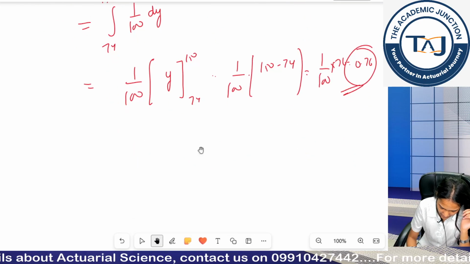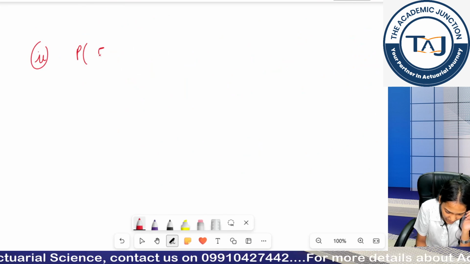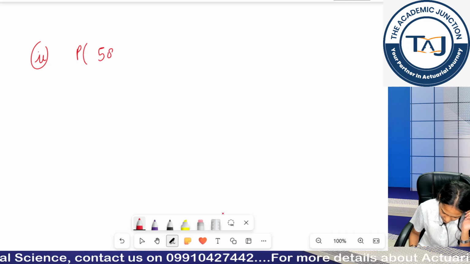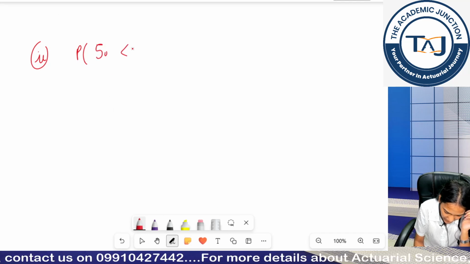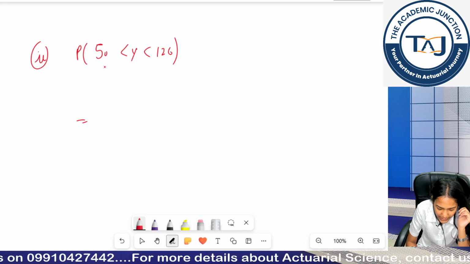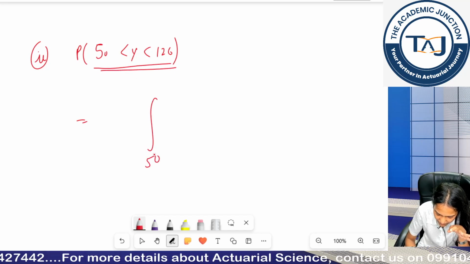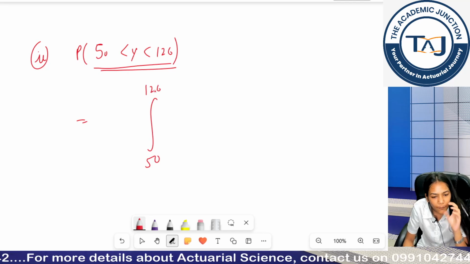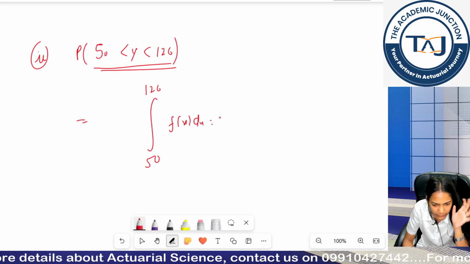Okay. Now moving to our second part. What was my second part? I have to calculate the probability of y between 50 and 126. Here I have already been given my restrictions. So what are my restrictions over my probabilities? 50 to 126, and I would be integrating my PDF only, right?